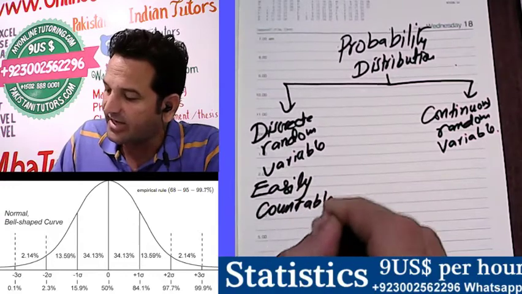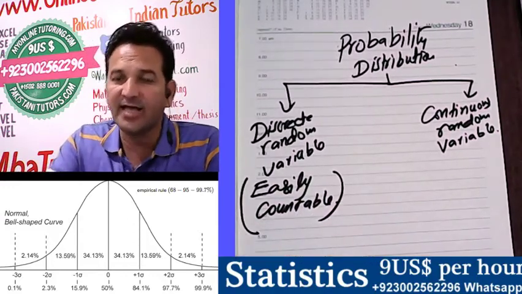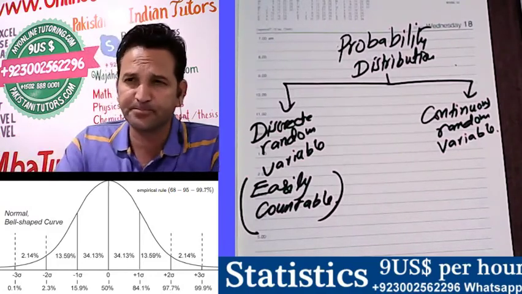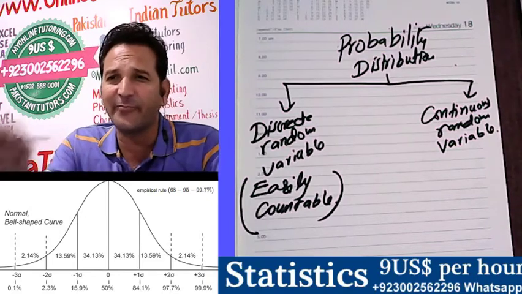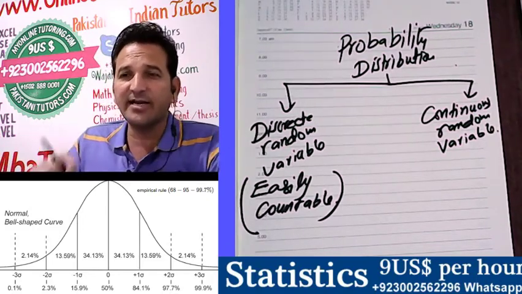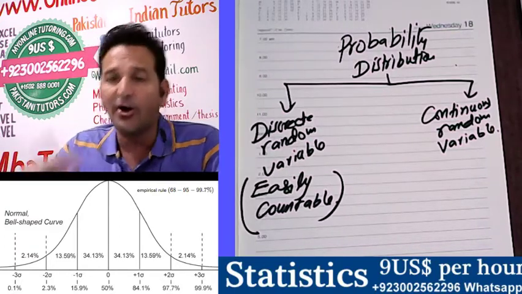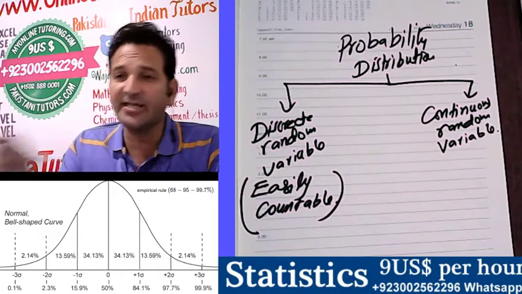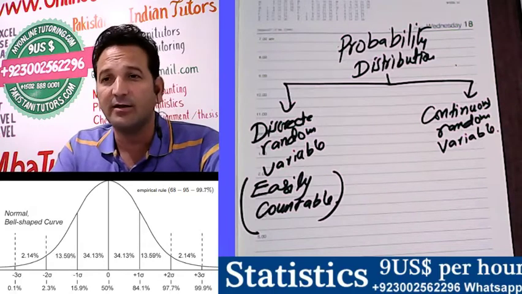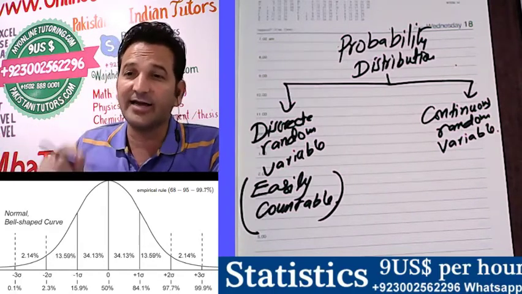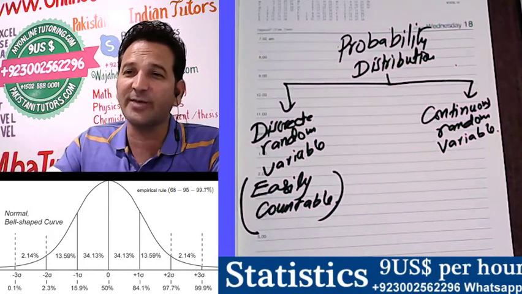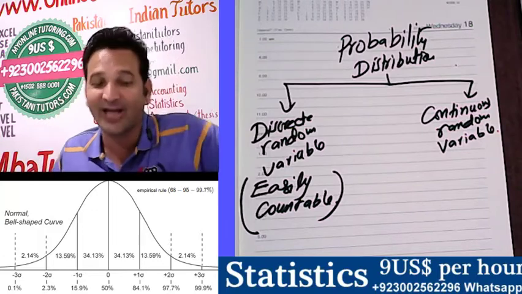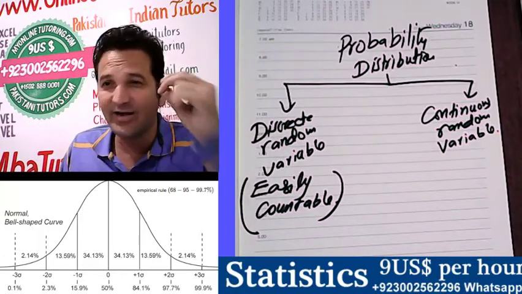Those are easily countable, or we can say that there is no value between two numbers. For example, let's take the number of boys in a classroom. Either the number of boys in a classroom will be 29, or it will be 30, but there will be no value between 29 and 30. You will never hear that the number of boys in a classroom is 29.3. What would that 0.3 mean, that a boy is very small and you count him as 0.3? That will never be the case.